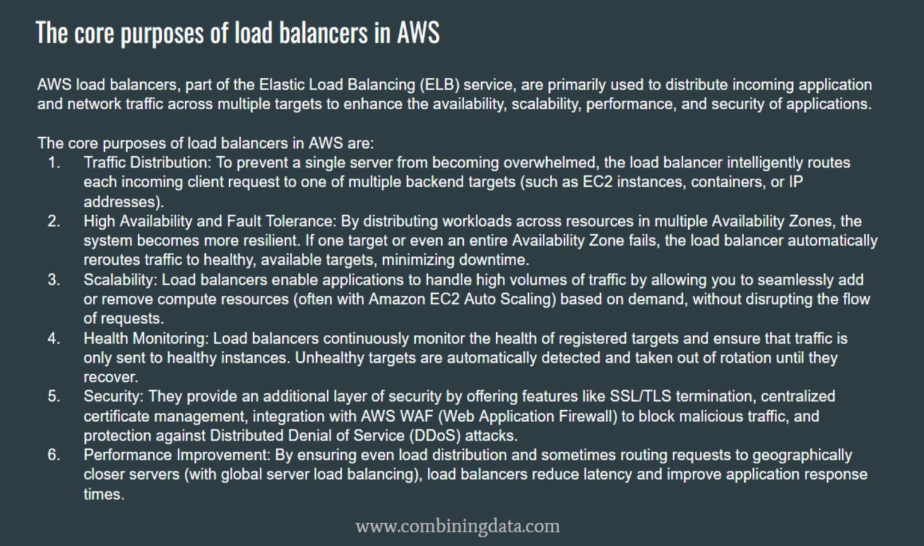2. High availability and fault tolerance. Another critical role of a load balancer is maintaining availability, even when failures happen. In AWS, load balancers can distribute traffic across multiple availability zones, which are physically separate data centers. If one instance fails, or even if an entire availability zone becomes unavailable, the load balancer automatically stops sending traffic there.